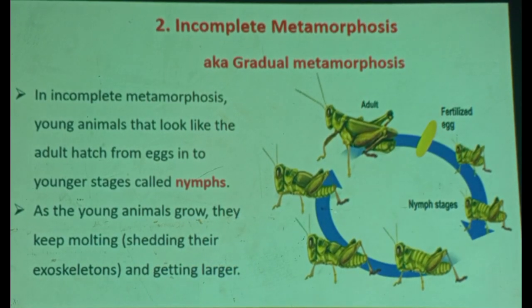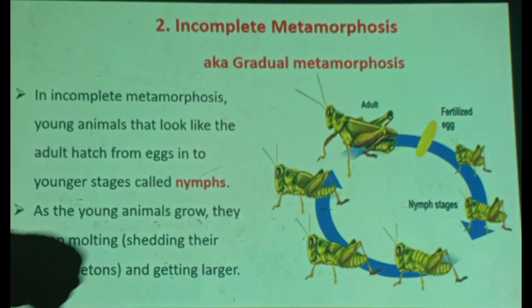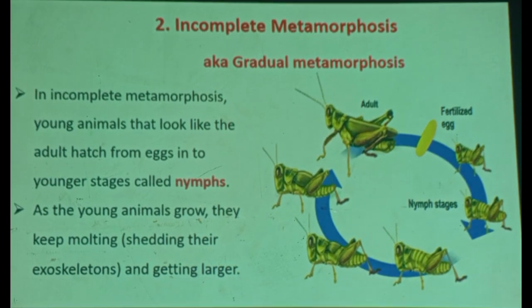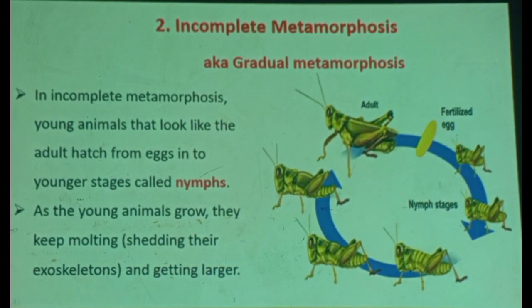The egg immediately changes to a smaller, adult-looking, wingless creature which exactly looks like the adult. We call this stage the nymph stage. Therefore, there is no larva, there is no pupa.